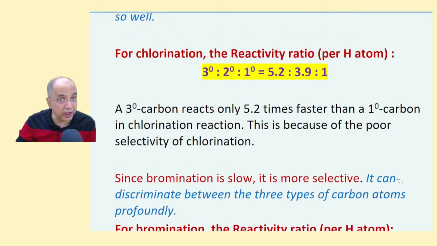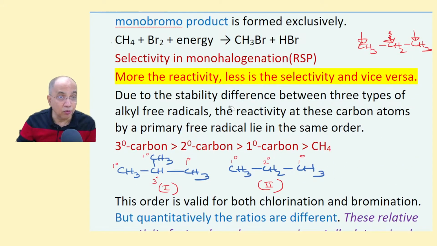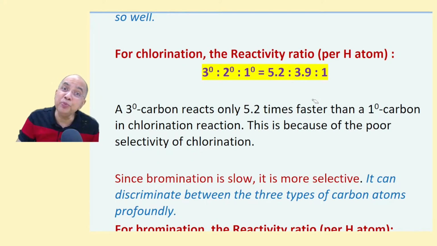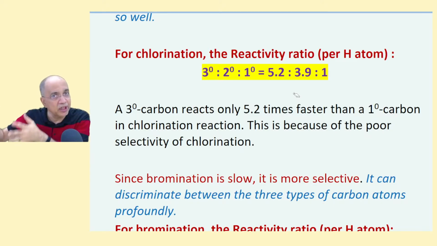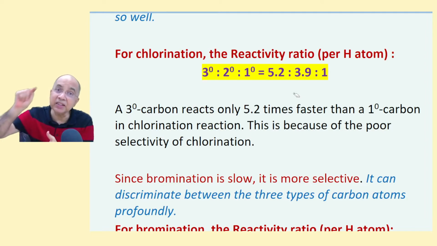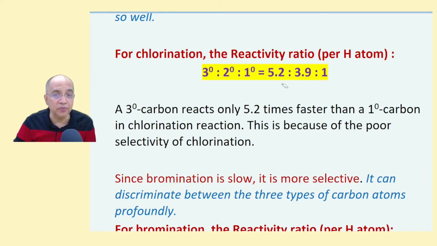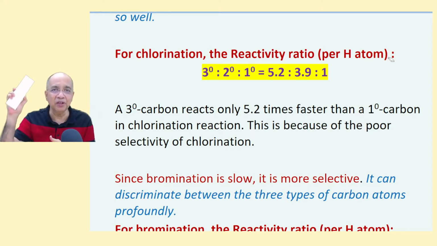So the RSP principle says, the more the reactivity, the less the selectivity. This has been experimentally determined. It's not that somebody has told you. The percentage yield of the products and the statistical factor, taking into account, this ratio has been found out on a per hydrogen atom basis, per one hydrogen atom basis. But if the number of hydrogen atoms of a particular type is more, then that statistical factor is to be multiplied.